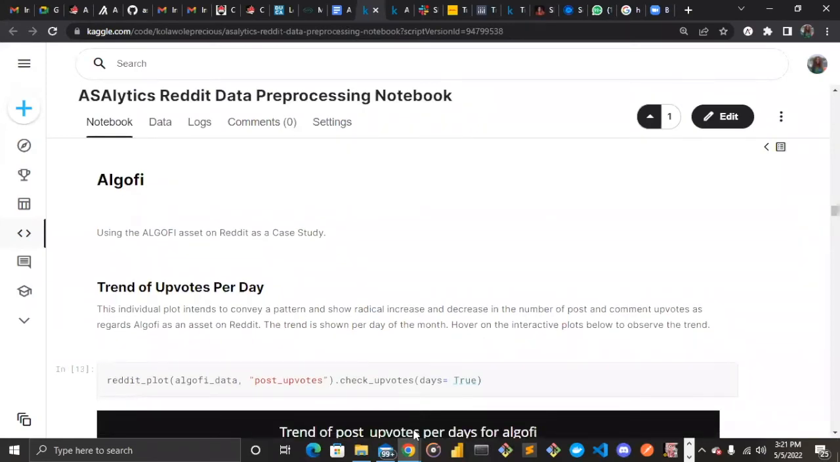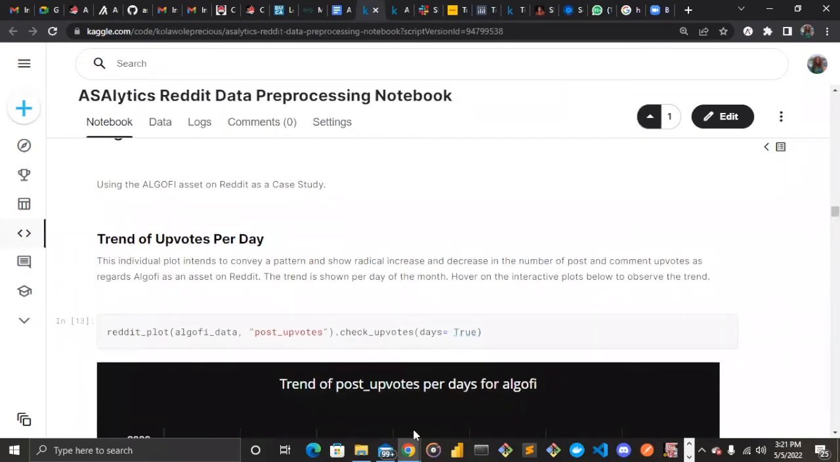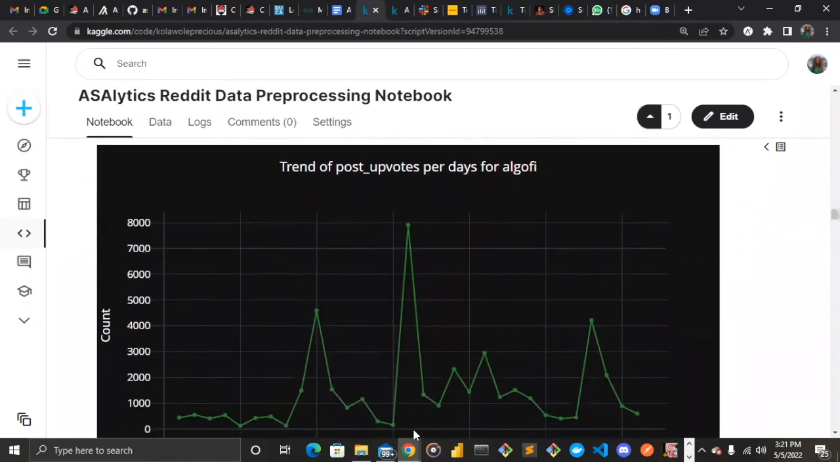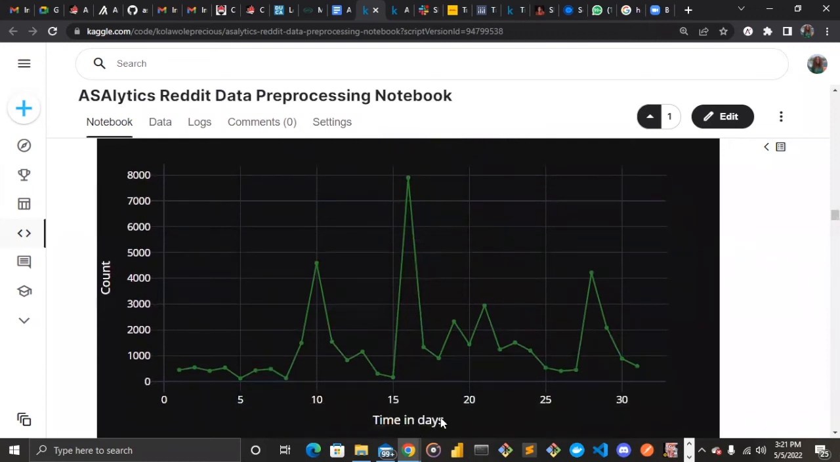All right, so we are trying to analyze each of those ASA one by one as a case study. And we are taking Algo5 first. So this part, we are trying to get the trend of upvotes per day. And we have the time in day on the x-axis, and then we have the count on the y-axis. And the trend can be seen here. The 16th day is seen as the time when most upvotes are dropped.